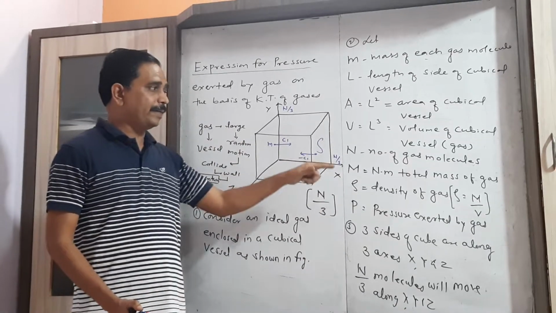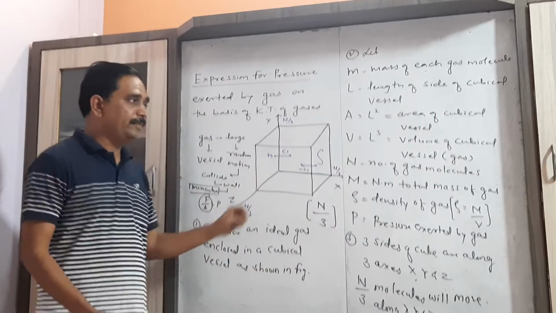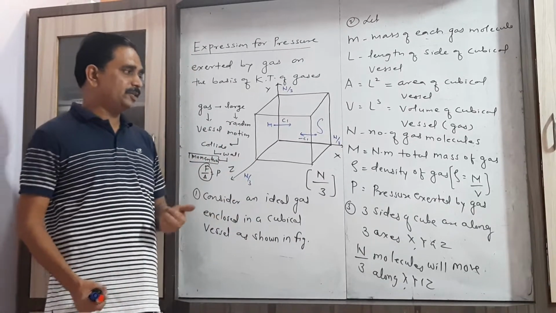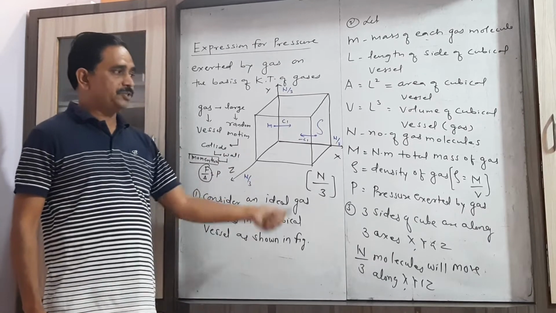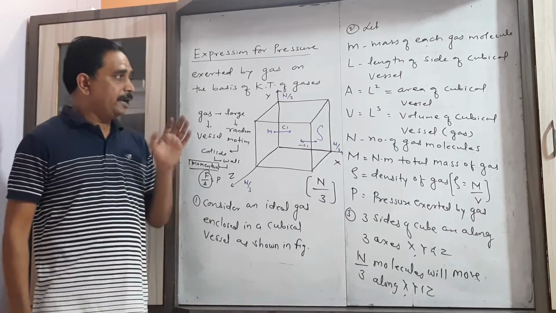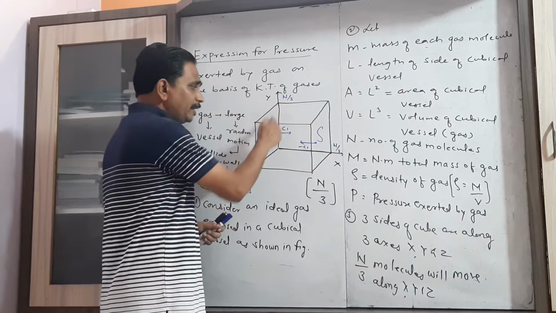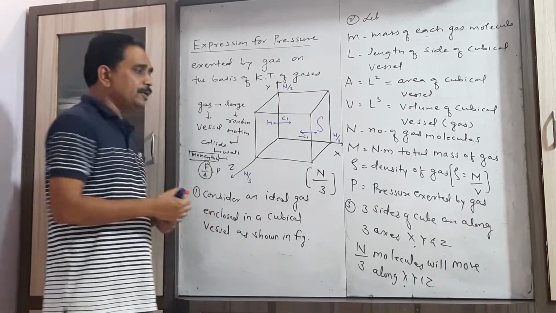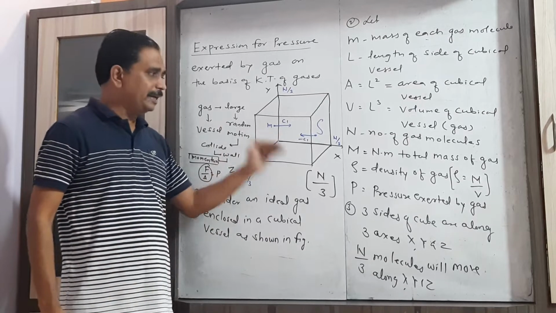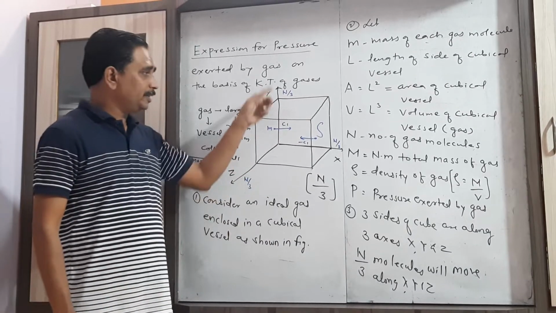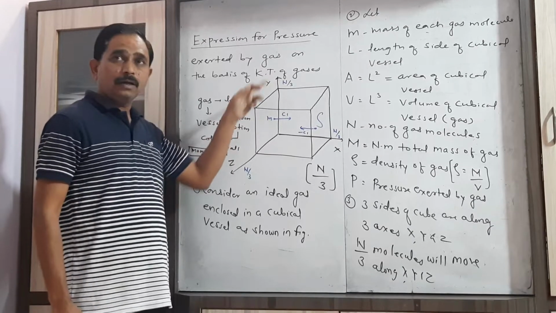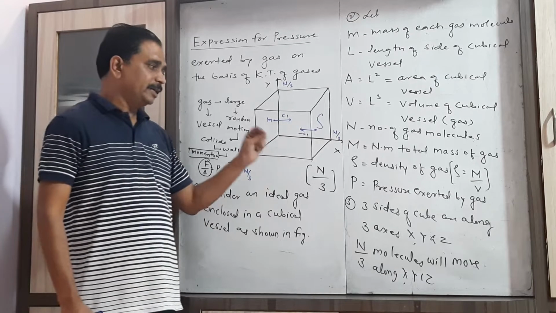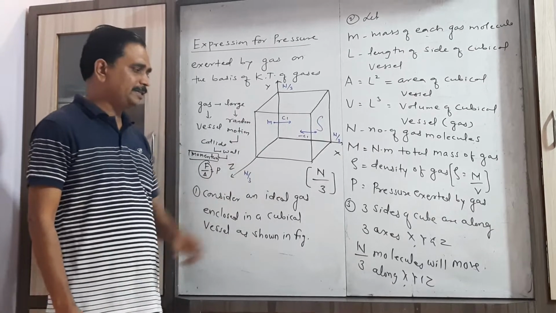capital M equal to capital N into small m, the total mass of the gas; rho, that is the density, and P, that is the pressure exerted by the gas. Now we select the three sides of the cube along the three axes, or we can say that these three axes coincide along the three edges of the cube, that is x-axis, y-axis and z-axis.